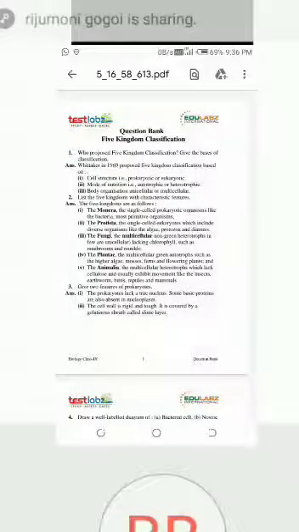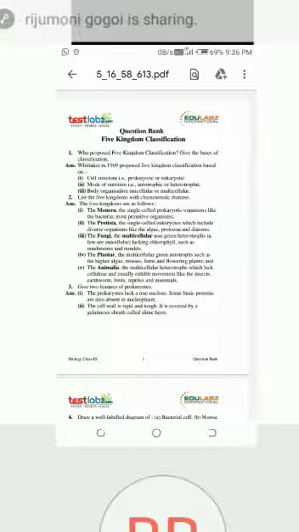Classification. Short question: give the basis of classification. So you already know who proposed classification, Whitaker, right? Whitaker in 1969 proposed the 5 kingdom classification. Next, give the basis of classification.